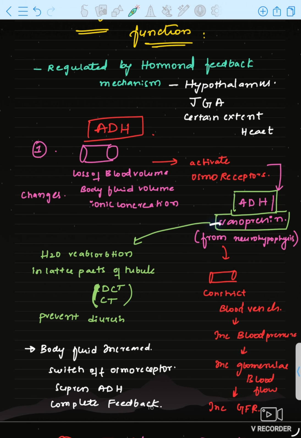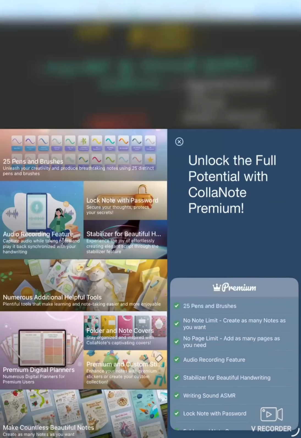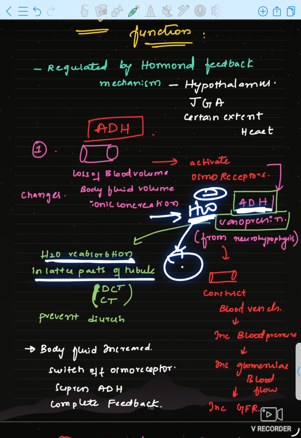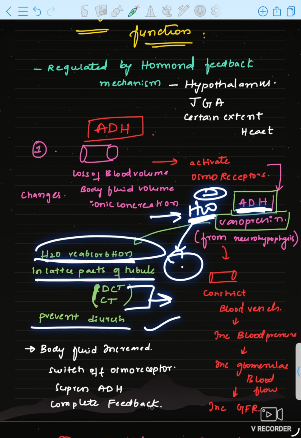Okay, what is another function of vasopressin? Now vasopressin or ADH, antidiuretic hormone, what does it do? Antidiuretic means less water content will be excreted in the urine. Diuresis means water amount is more in the urine. To prevent this, we decrease the water content in the urine and make it antidiuretic. Water is reabsorbed in the later part of the tubule, that is the DCT and collecting duct, and prevents the diuresis.